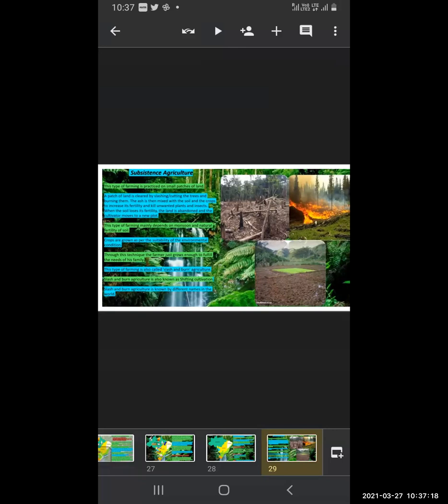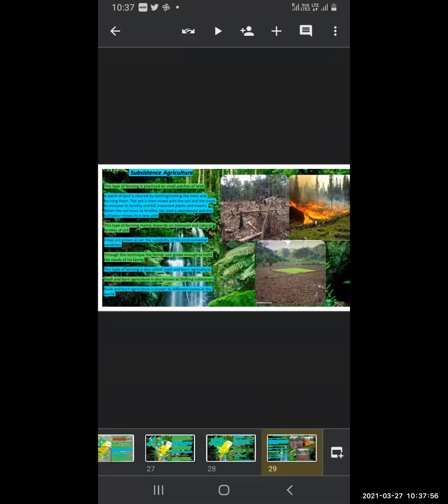So this is the practice: a small piece of land is selected, the trees are cut from there and burned, so that the ashes in the soil increase the fertility, and whatever unwanted plants and insects are there will be killed away. Then it is used for agriculture, growing the plants. And after many years, when the fertility of the soil is reduced, they move to another piece of land and do the same procedure.